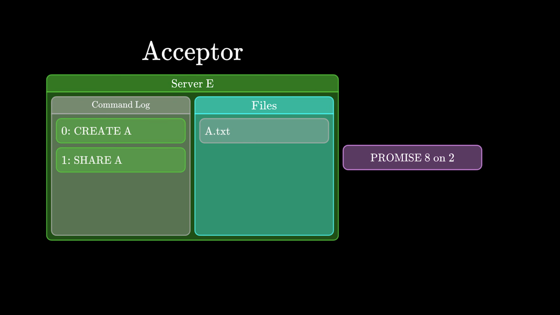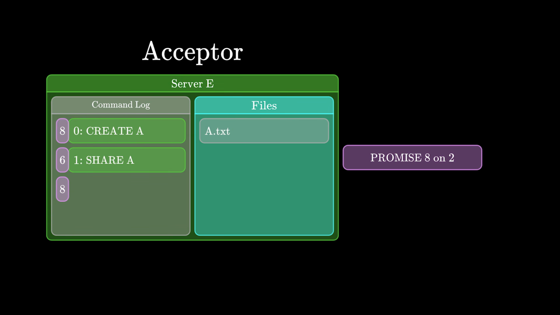The acceptors should keep track of their highest promise for each slot. I've assigned arbitrary promises to slots 0 and 1, and let's say server E has already made a previous promise for slot 2 to reject anything less than 5. Now, when it gets this prepare request, it can just remember the highest ballot number, 8, and forget the 5, and it'll still fulfill both promises, since rejecting anything less than 8 also implies rejecting anything less than 5.